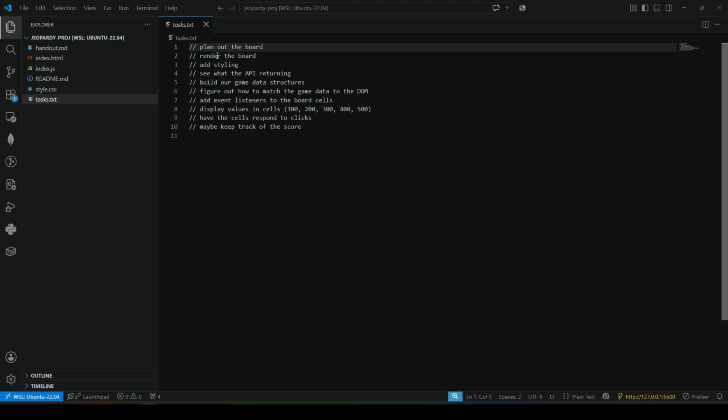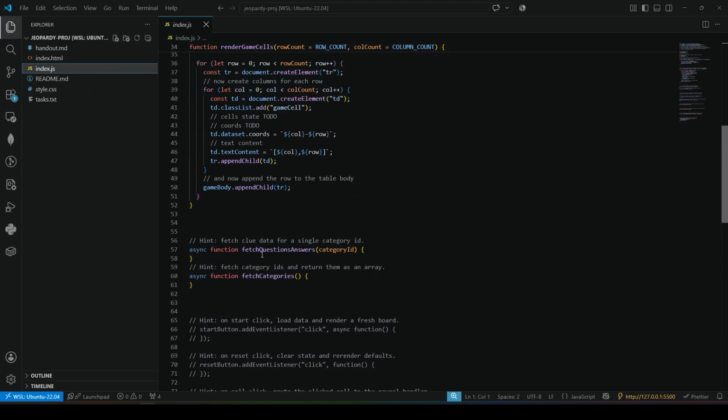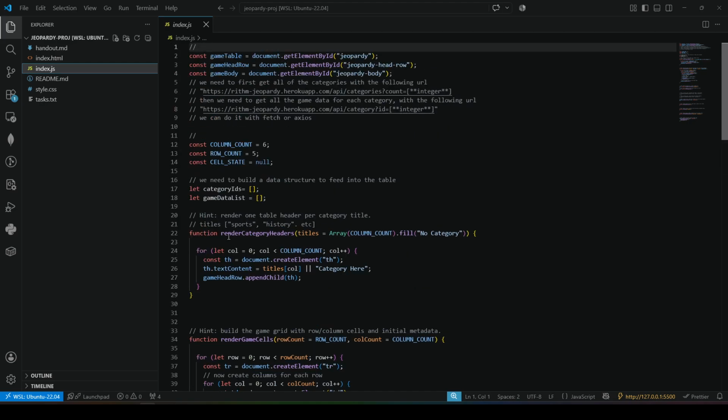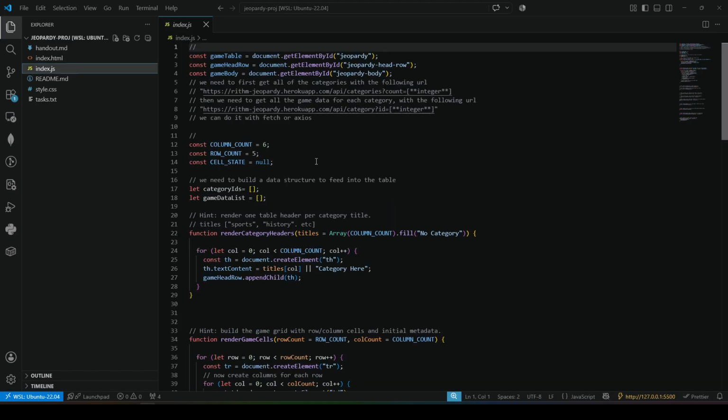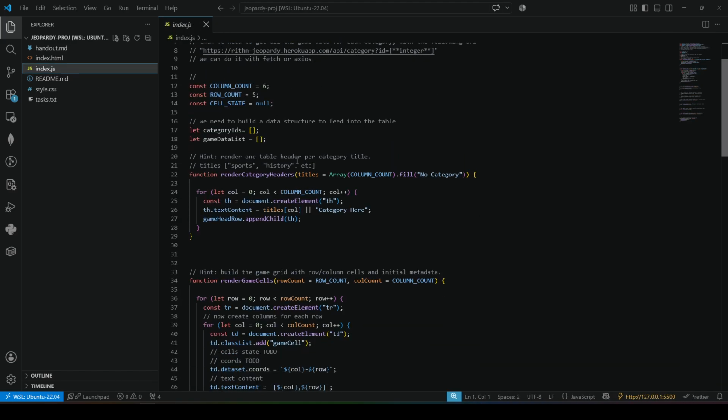So we have some styling, we render the board and whatnot. So let's see what the API is returning, and let's build out our game data structure. And what do I mean by that? Let's jump into index.js, and we see, both in index.js and if you take a look at README, here are API endpoints. First, we need to get the categories, and then we need to get all of the other stuff. For example, if I get category sports, then I need to get all the sports questions and answers and whatnot. So we have it here.